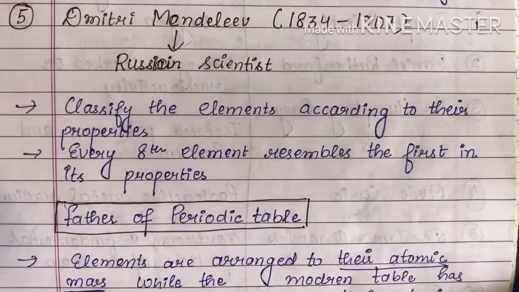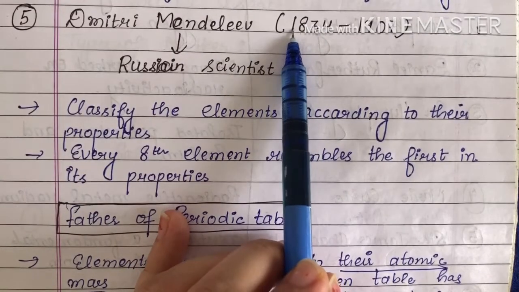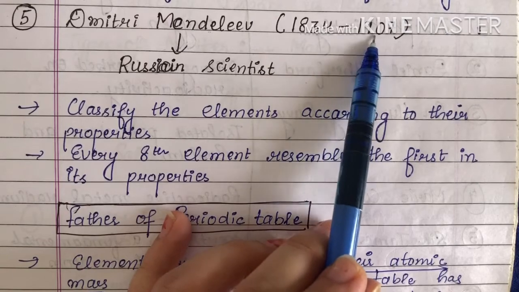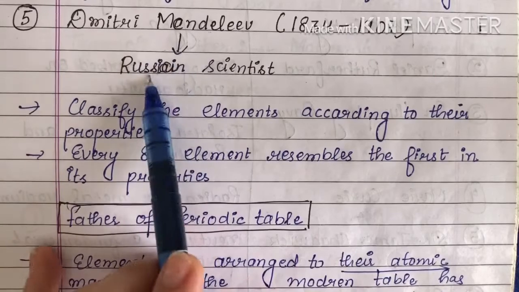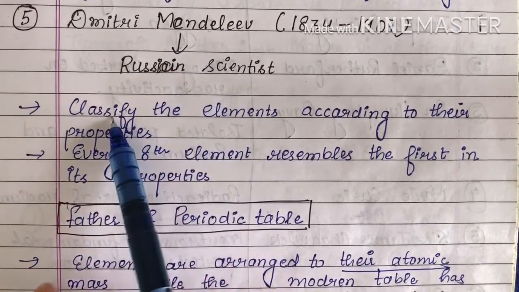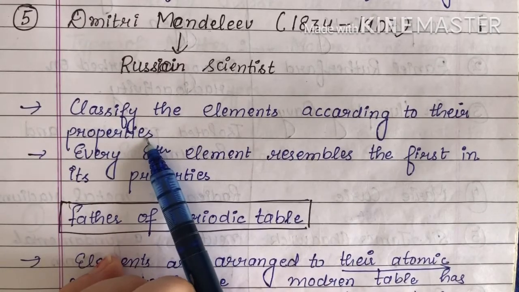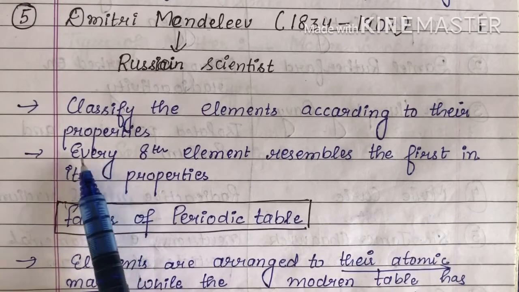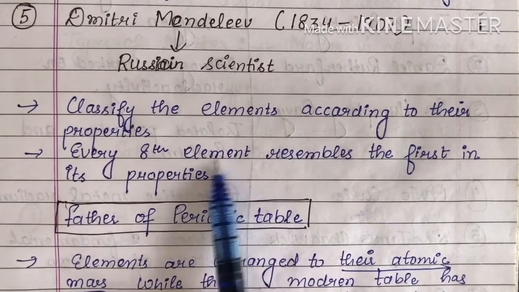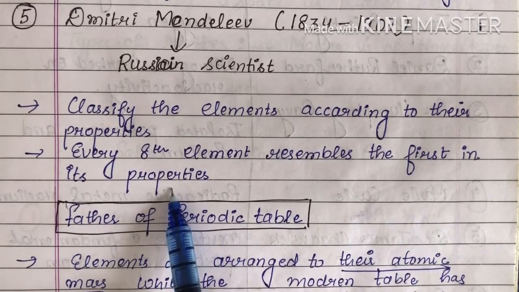The next one is Dmitry Mendeleev. His time period is 1834 to 1907. He was a Russian scientist. He classified the elements according to their properties. He said that every eighth element resembles the first in its properties in the periodic table.